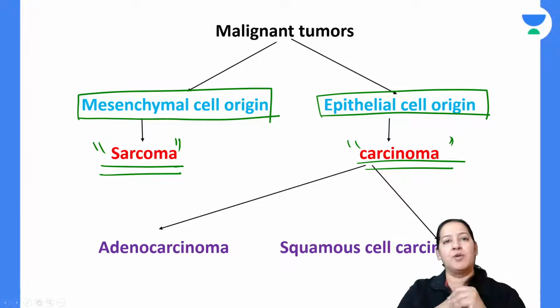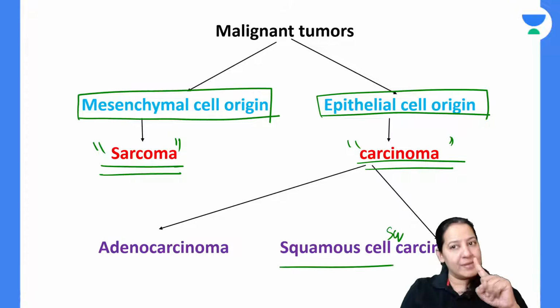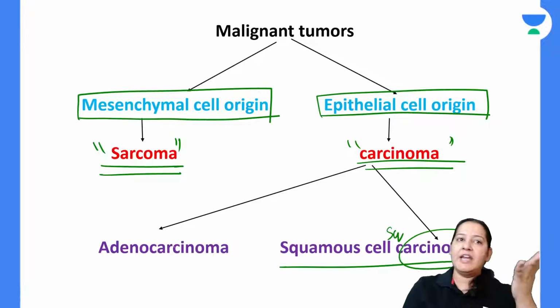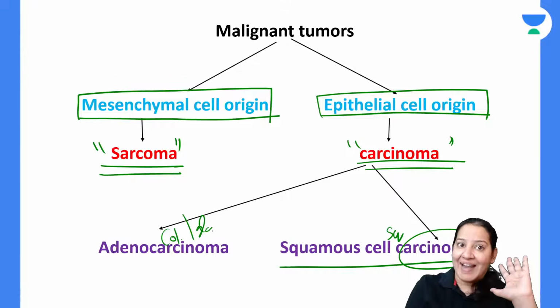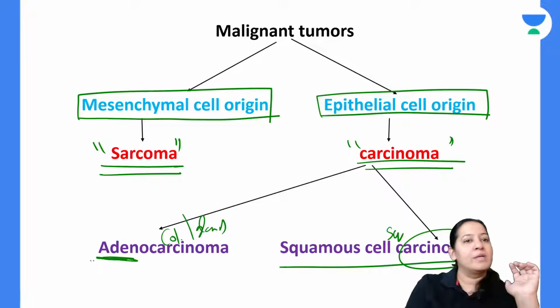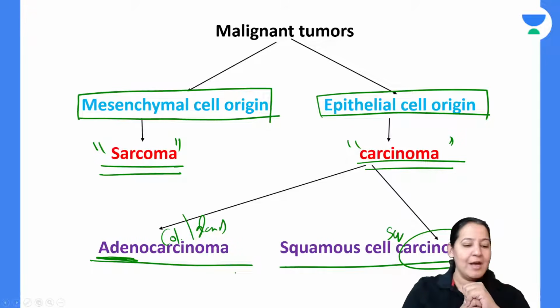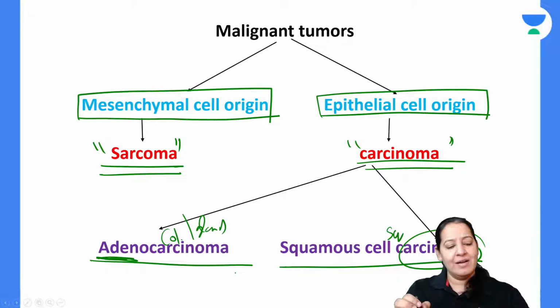The suffix is carcinoma. If it is squamous cell, it is squamous cell carcinoma. And if it is columnar, columnar means glands. Glands means adeno. So it is adenocarcinoma. Give me a thumbs up. So what have we learned?